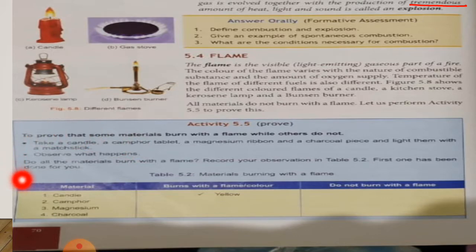Now, come again to camphor. Camphor produces a flame on burning. The color of the flame is yellow. Next is magnesium. Magnesium ribbon burns with a bright white flame. Do you remember it? Now fourth, charcoal. Charcoal does not produce a flame.